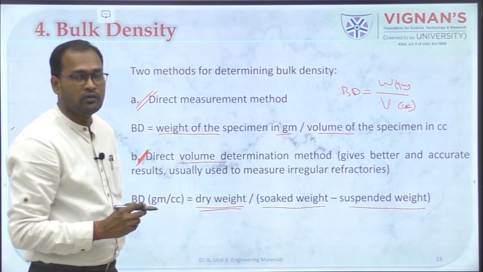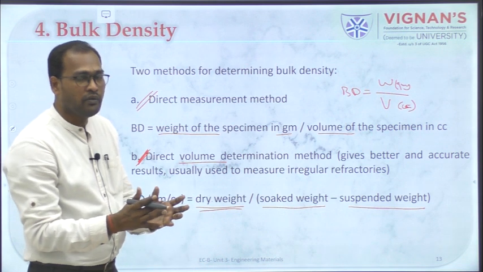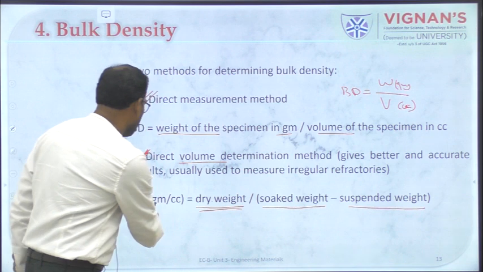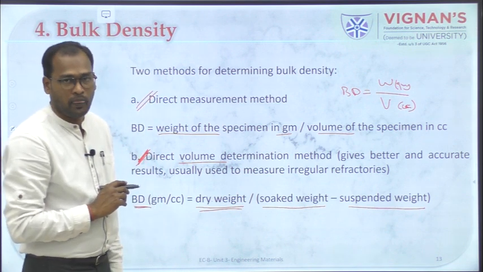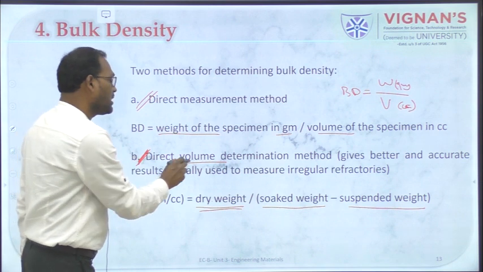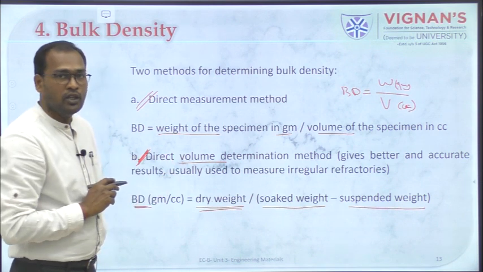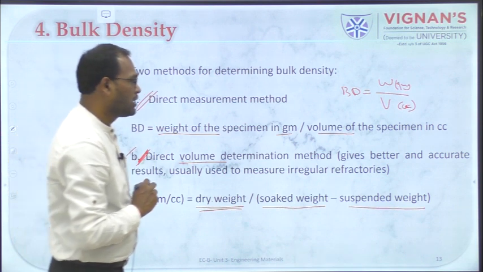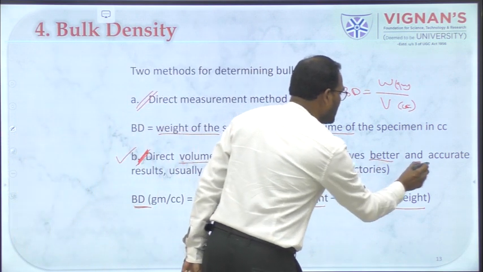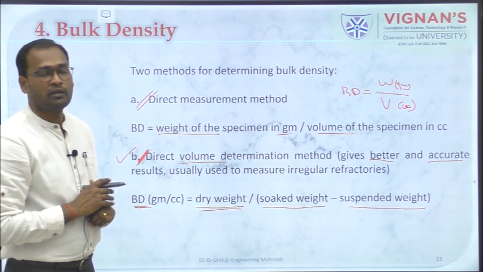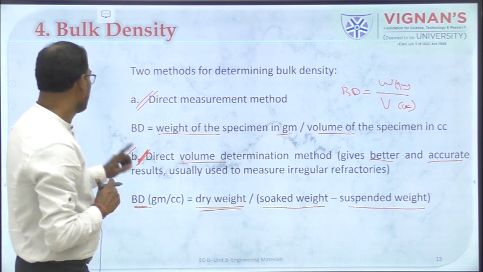That will give you the exact volume of your material. From that volume you calculate the bulk density. Usually people prefer the direct volume determination method because it gives a better and more accurate value compared to the direct measurement method.